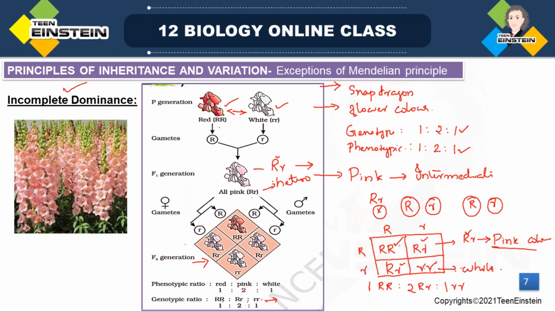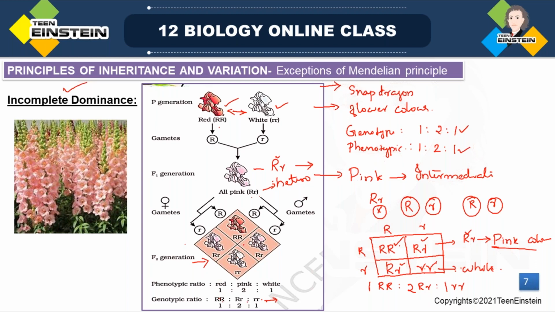In the heterozygous condition, it is not showing a complete dominant character. It is showing incomplete dominance. As a result of that incomplete dominance, it forms a pink flower. So here two pink flowers, then lastly the homozygous recessive forms the white flower. So here the phenotypic ratio is 1:2:1.